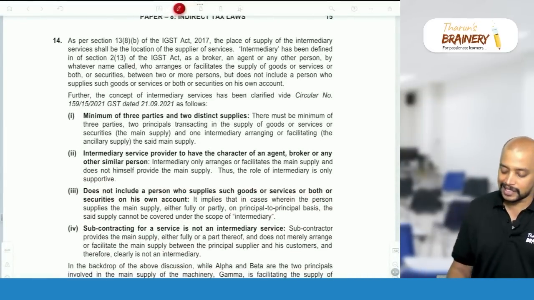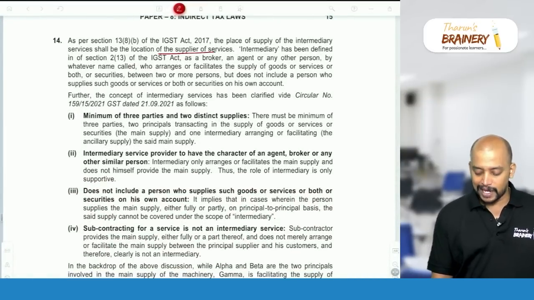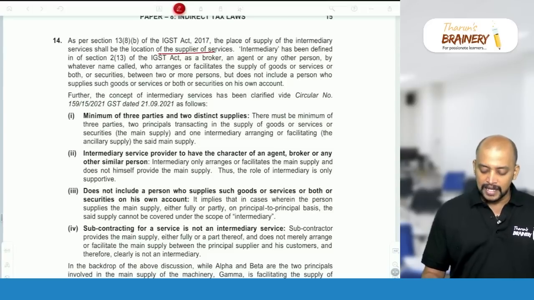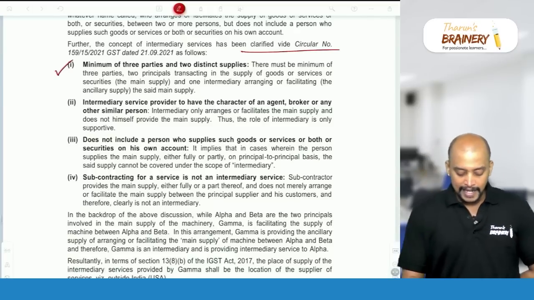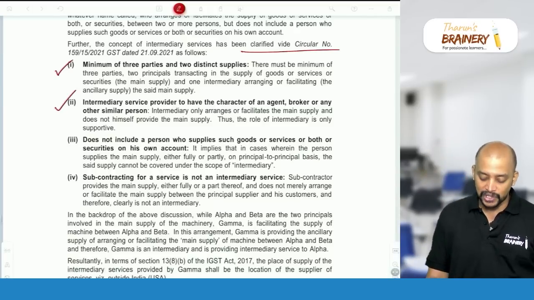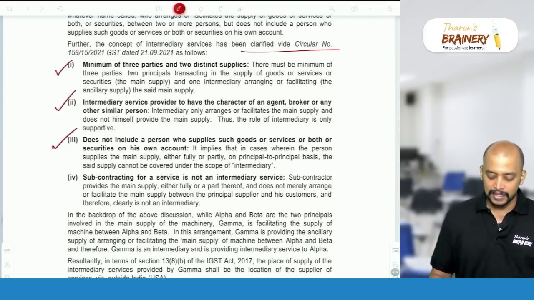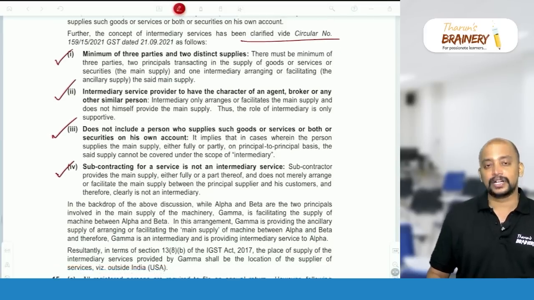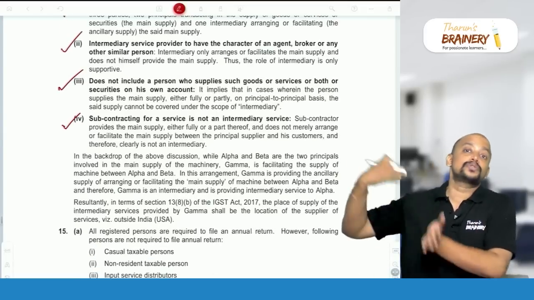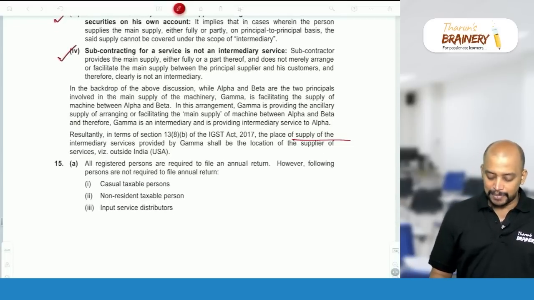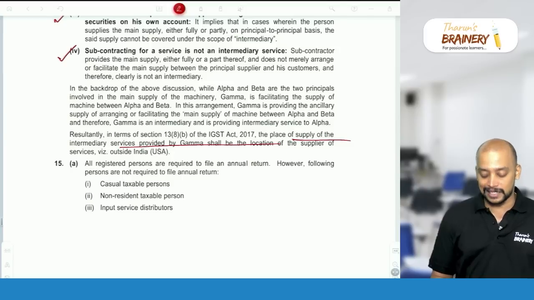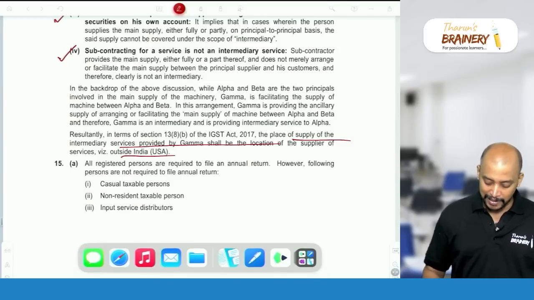So, as per section 13, the place of supply of intermediary service will be location of supplier. Intermediary means a person who facilitates or arranges transaction in goods or services. For that we have got one circular. Minimum of 3 parties should be there and 2 distinct suppliers should be there. Intermediary service provider to have the character of an agent and does not include a person who supplies on his own account. Subcontracting is not intermediary service. Subcontracting means I have to do some work which I outsource to another person, that is not intermediary service. So, in this backdrop, the place of supply of the intermediary service is location of supplier, that is gamma, outside India, USA. That will be taken.